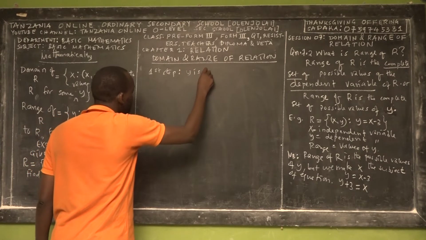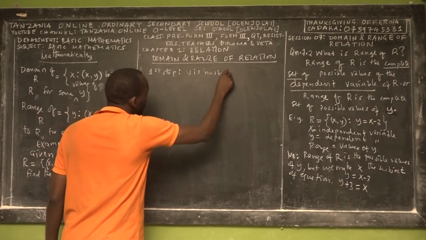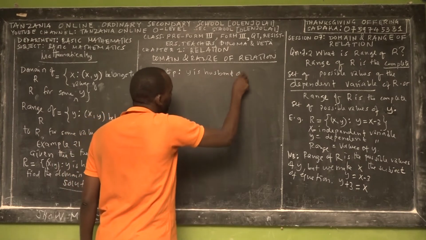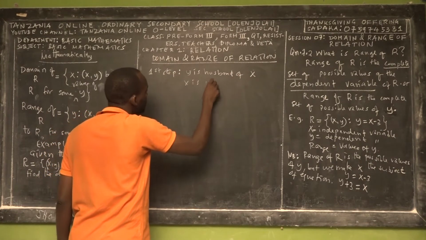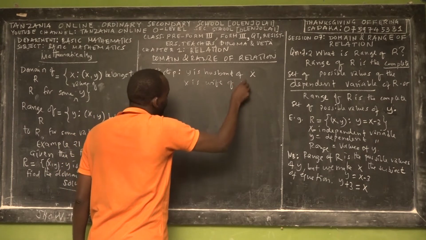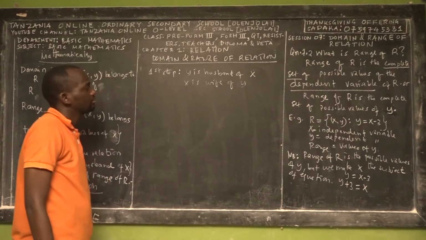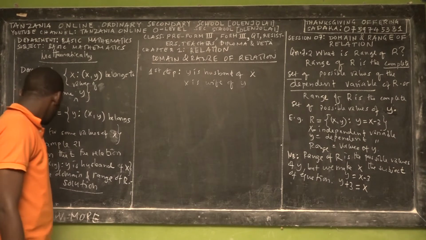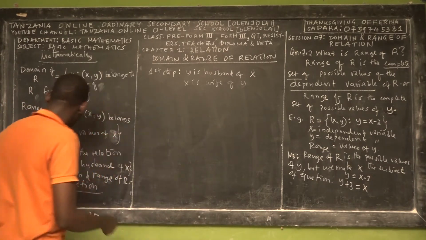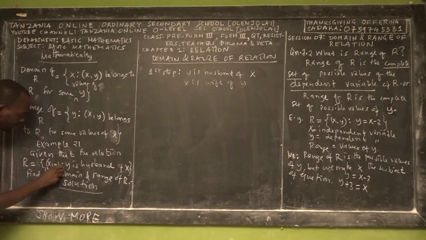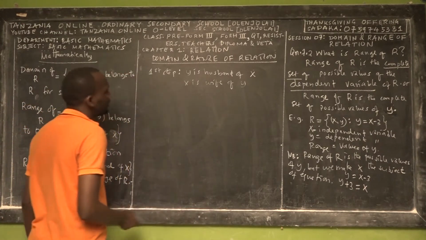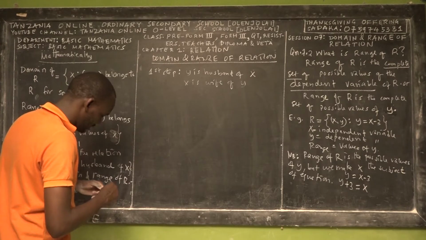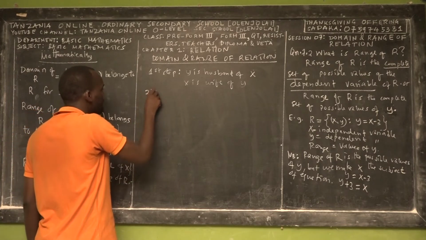Y is the husband of x, and for this fact, x is the wife of y. But here we are not given the limit of husbands and wives. So y is the husband of x, x is the wife of y. So we go for the second step.